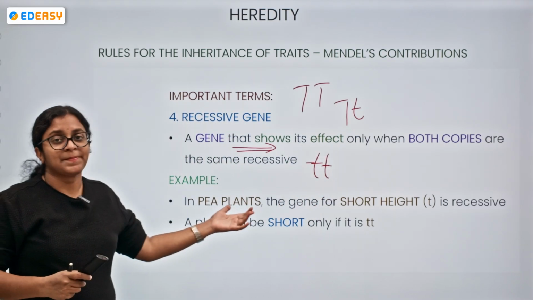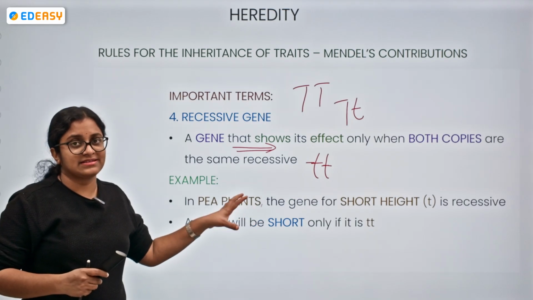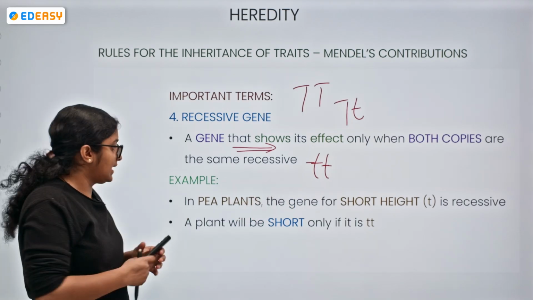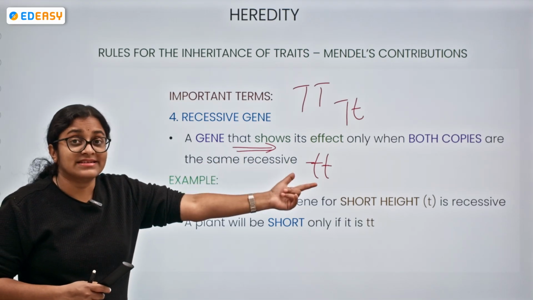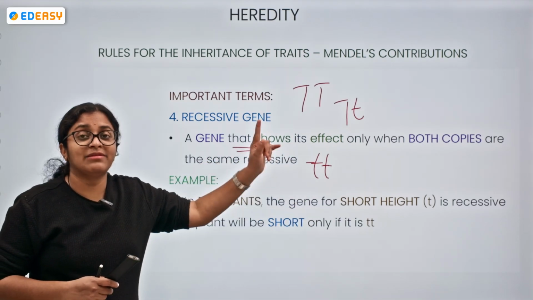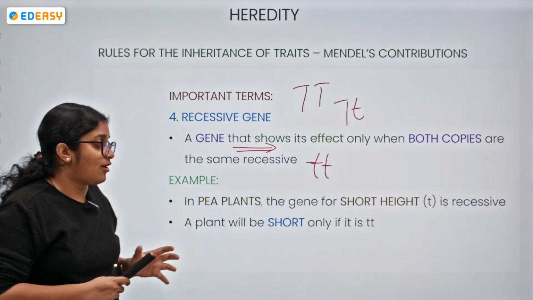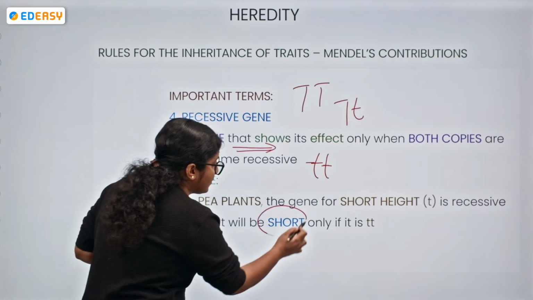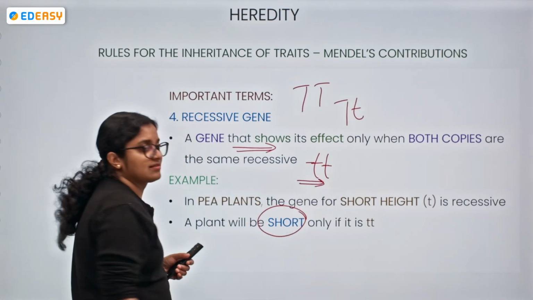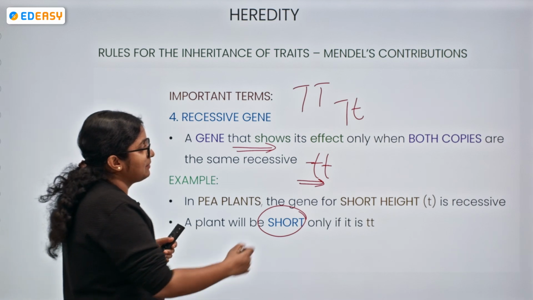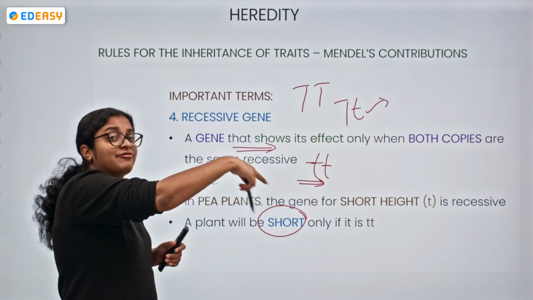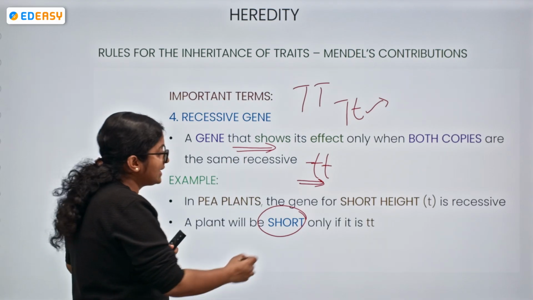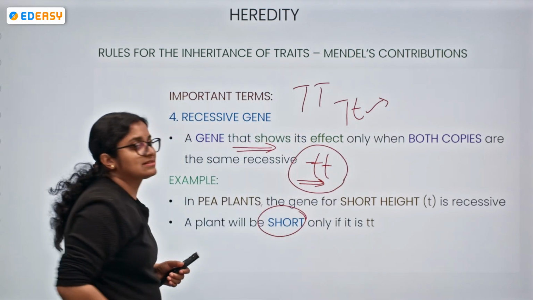For example, in pea plants, the gene for the short height is small t, so it will be small t, small t. The one is recessive, and the plant will exhibit the character of shortness only if it shows this. If the plant shows capital T with small t, it means it is a tall plant only. If it has to show the short character, it should definitely show small t, small t.